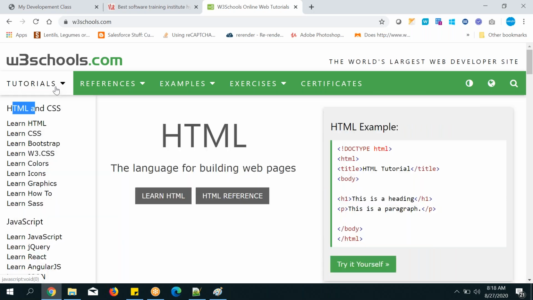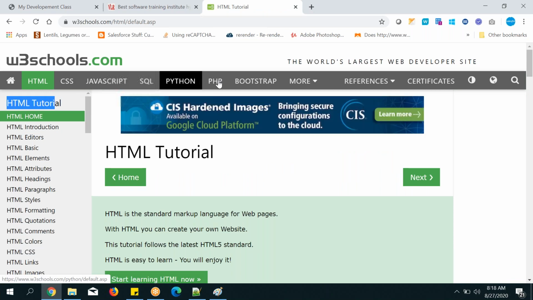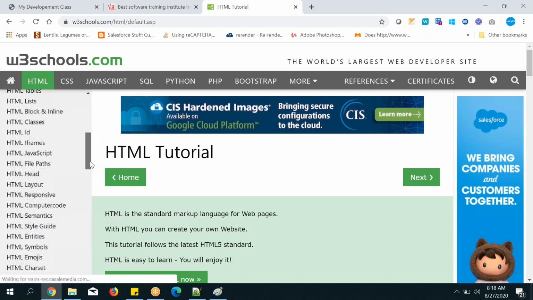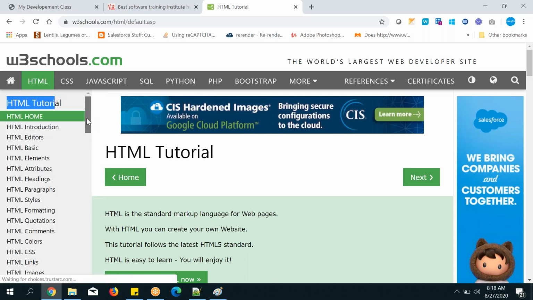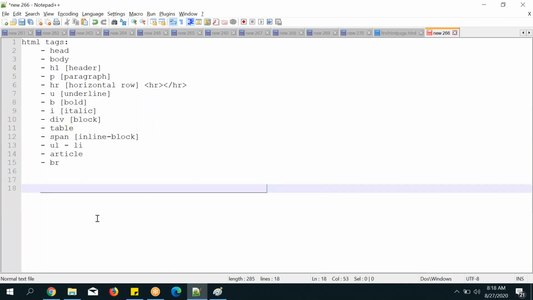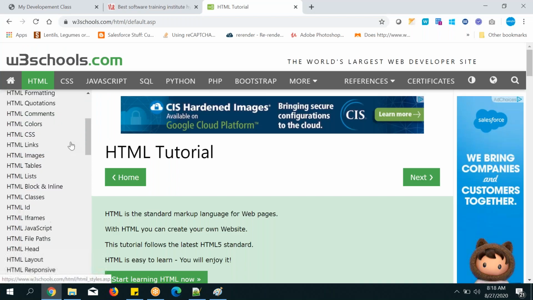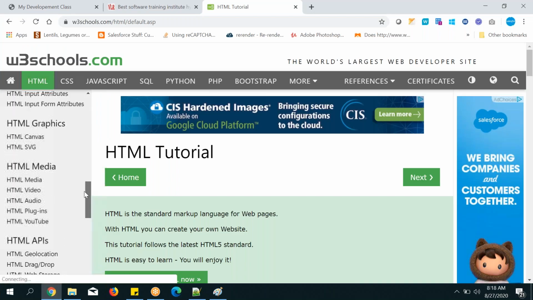Okay, you can go here, otherwise you can finally learn HTML, click on it. Go here and you can see the HTML tutorial. These are other technologies. In the HTML tutorial you can see the scroll bar. Some people don't know, right? That's why I'm telling you, here is the scroll bar. You scroll down with the help of this bar.